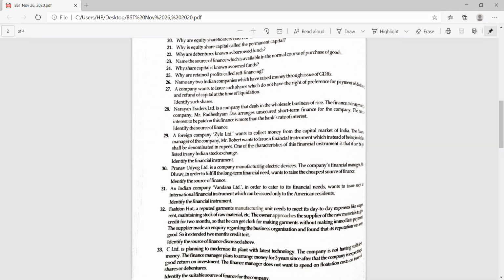Pranav Udyog Limited is a company manufacturing electric devices. The company's financial manager, Mr. Dhruv, in order to fulfill the long-term financial need, wants to raise the cheapest source of finance. Identify the source of finance.